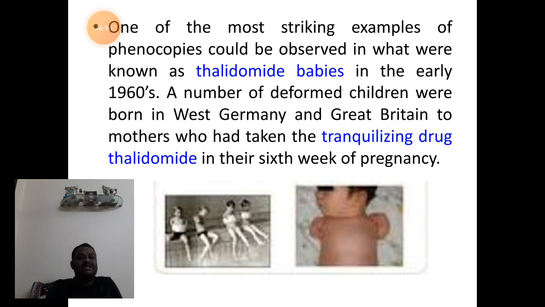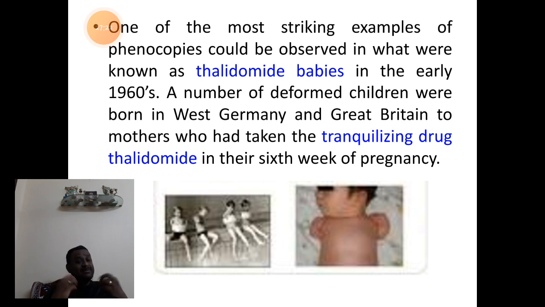The third important example is related to thalidomide babies. In the 1960s, in West Germany and Great Britain, the pregnant mothers started taking the tranquilizing drug thalidomide, nothing but a sedative, during their pregnancy time.